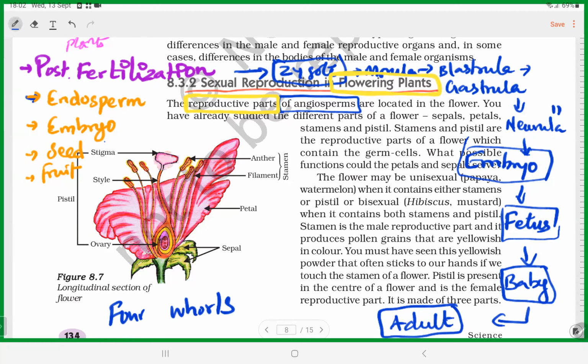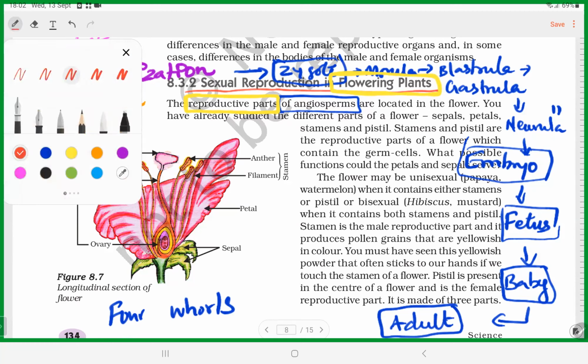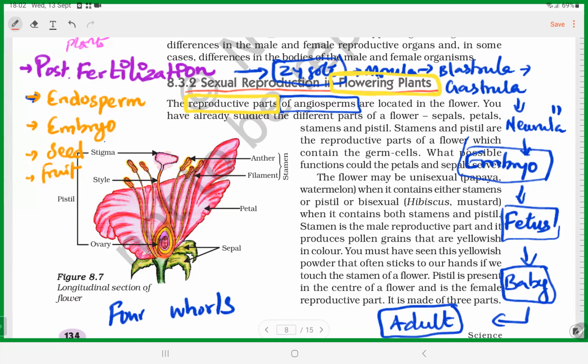The 4 whorls are sepal, petal, stamen, and pistil. Okay, what are the 4 whorls? Sepal, petals, stamen, and pistil.